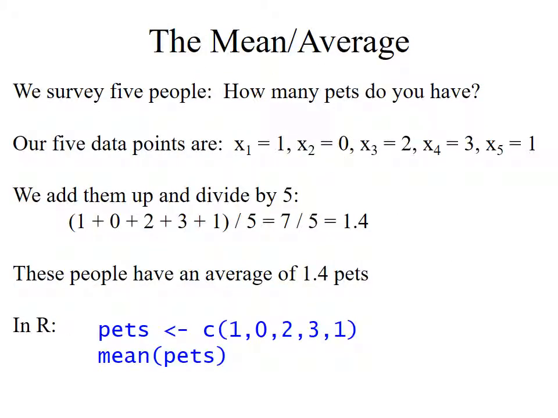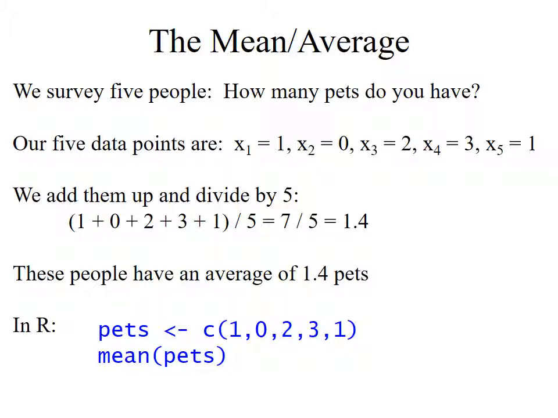So, the mean, the average, hopefully we all know about that. We know how to compute an average. Here's a scenario. Suppose I go out and survey 5 people. I ask, how many pets do you have? The first person says, I have 1 dog. The second person says, no pets. The third person says, I have 2 goldfish. The fourth person says, I have 3 cats. The fifth person says, I have 1 dog. So my numbers are 1, 0, 2, 3, and 1.